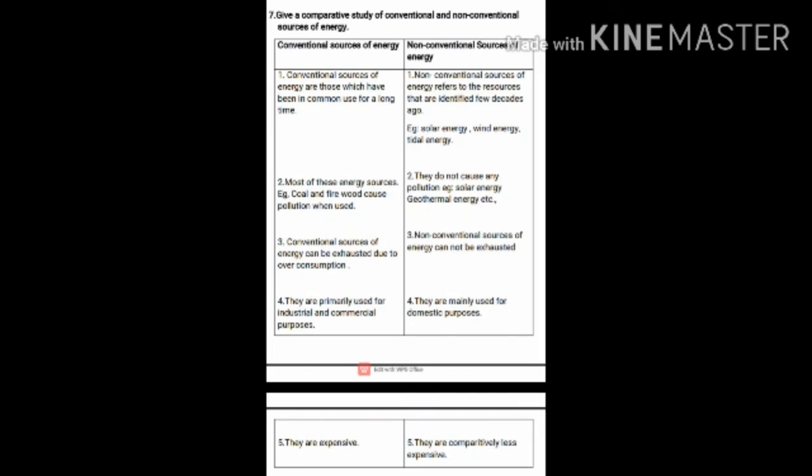This is done by using what cell? Photovoltaic cell. These cells are like semiconductors. Why? Because they convert the sun's energy directly into electricity.